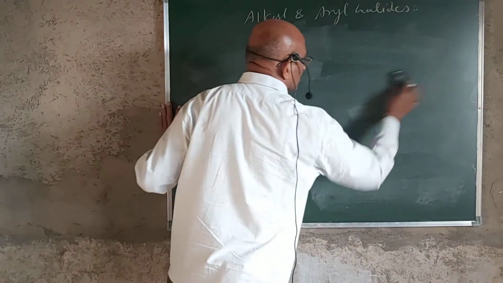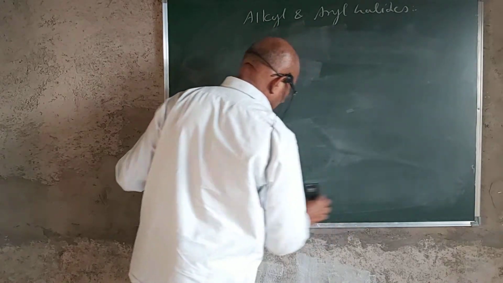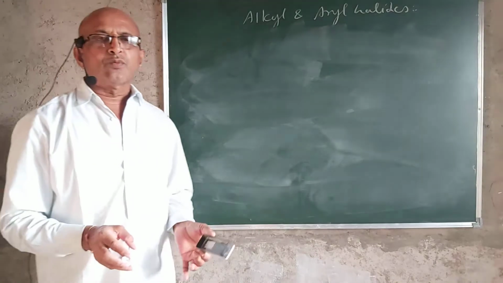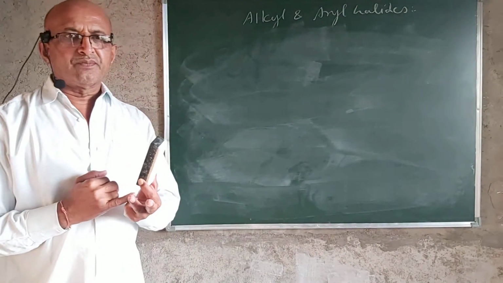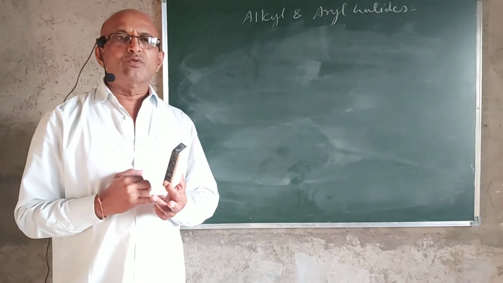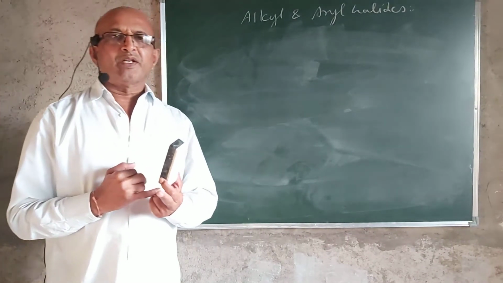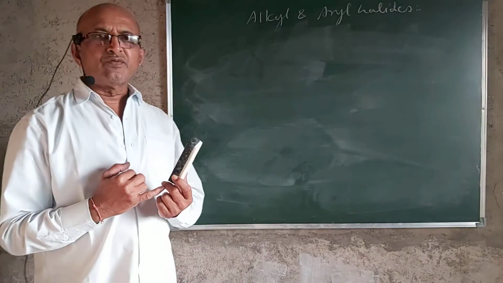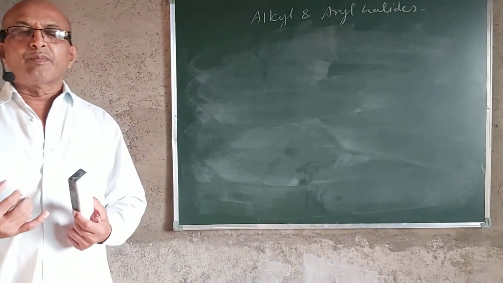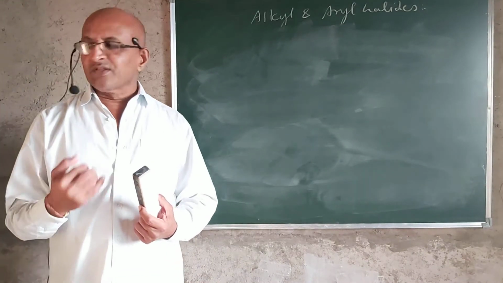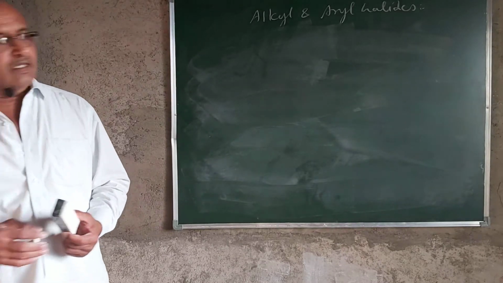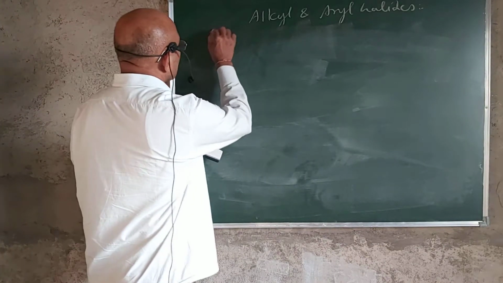When we want to study the monohalogen derivatives of alkanes, that is alkyl halides, we are supposed to study the nomenclature of these compounds. In the nomenclature, we are supposed to study the common nomenclature system, then the IUPAC nomenclature system, then the physical properties of these molecules, and then the preparations and reactions of these molecules. And so, here, the nomenclature of the alkyl halides.